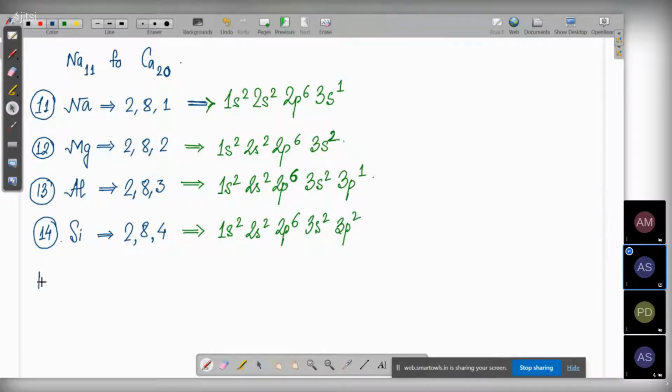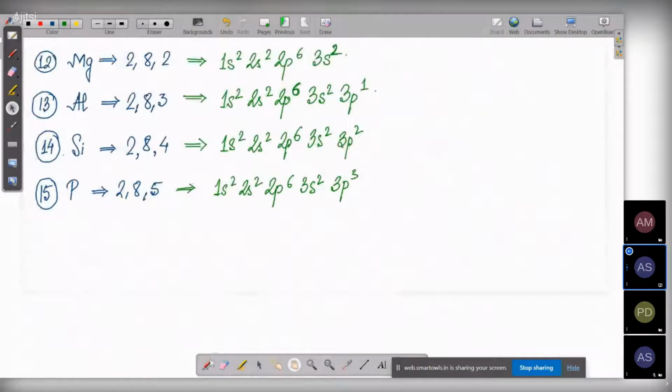Then number 15 is phosphorus, which is 2, 8, 5. That is 1s2, 2s2, 2p6, 3s2, 3p3.